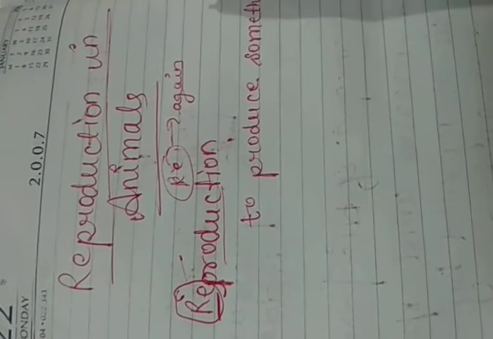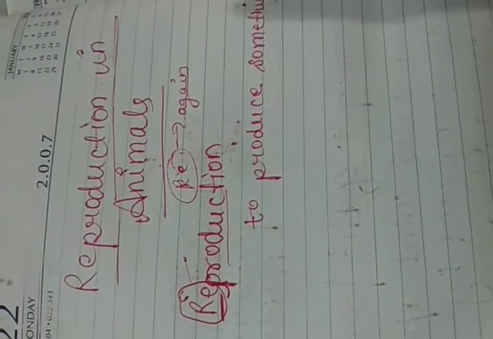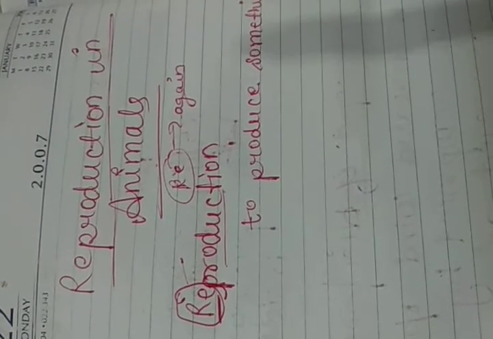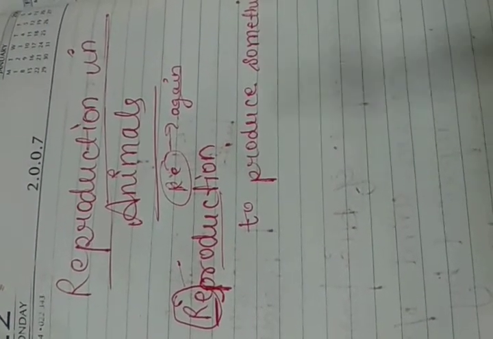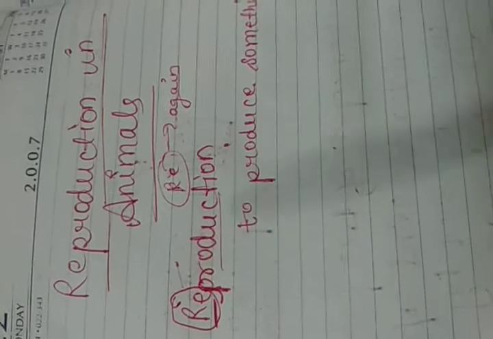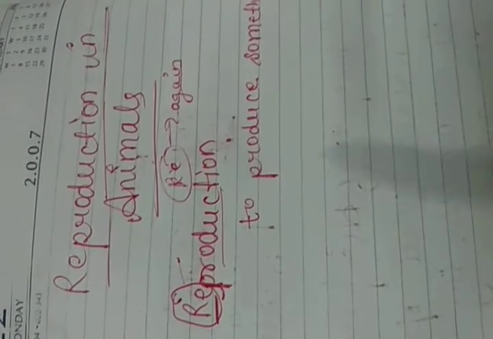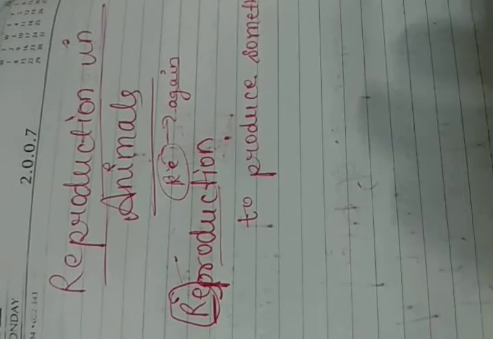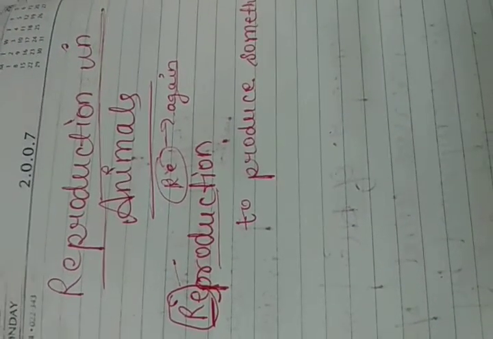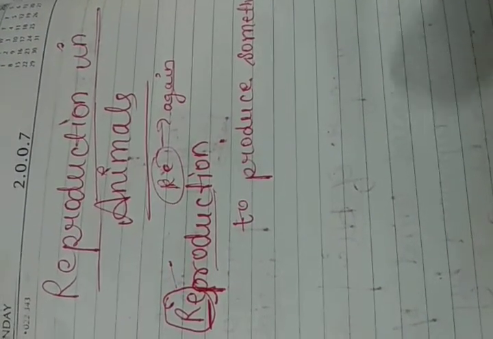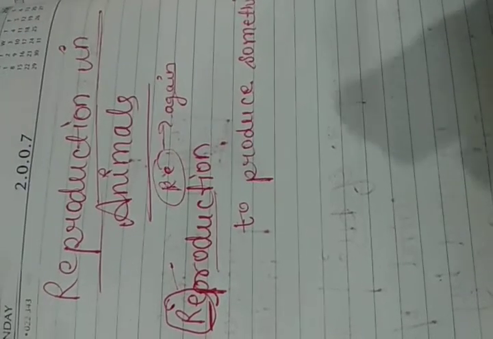Now we see a huge variety of organisms around us. We talk about insects, animals, plants, and have you ever observed that an elephant always gives birth to a baby elephant, and an elephant does not give birth to a fish. Similarly, a fish does not give birth to a cat.